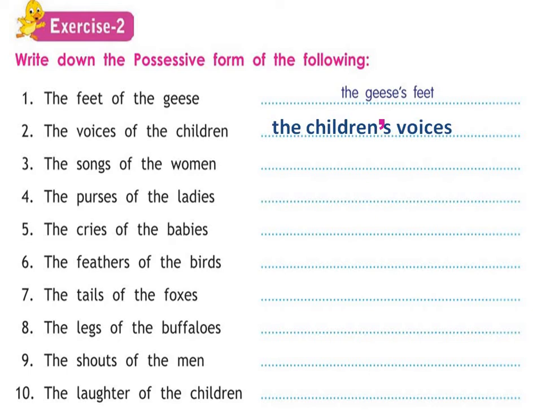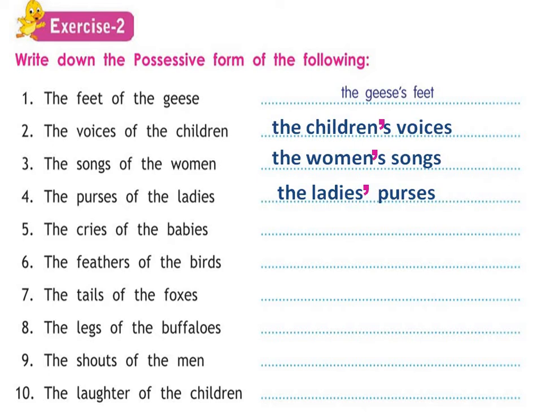The songs of the woman. Whose song? The woman's song. So again the woman, no doubt it's plural, but it doesn't end with S. So we will add apostrophe S from our side to show its position. The woman's songs. The purses of the ladies. Now, the ladies' purses. We already have S in the end. So we will only add apostrophe. We will not add S again. So the ladies, then apostrophe and then purses.